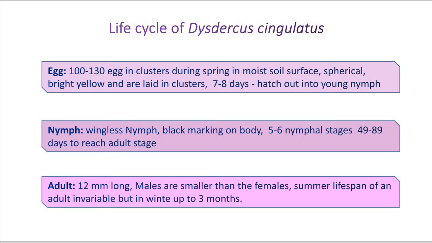Now here the eggs hatch into wingless nymphs. Though nymphs are present, they are wingless. They are the non-flying stages. So the eggs hatch into wingless nymphs resembling the adults. The nymphs have a flabby or bulgy abdomen. As they grow older, they become more slender and develop black markings on the body.